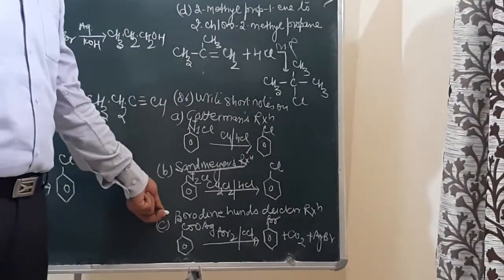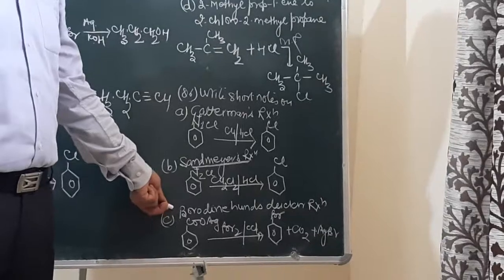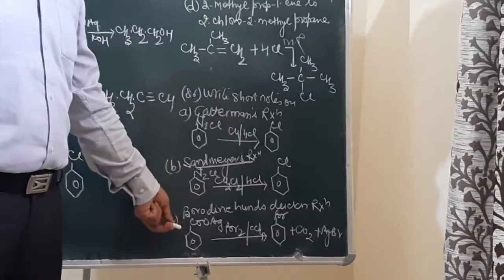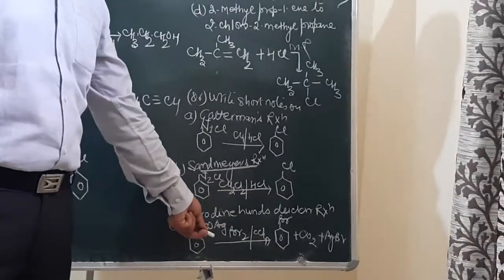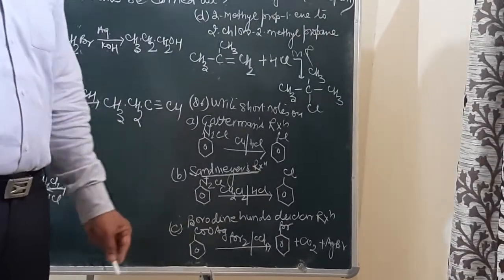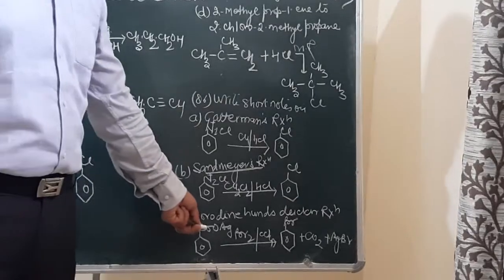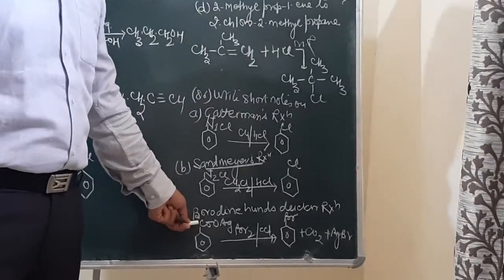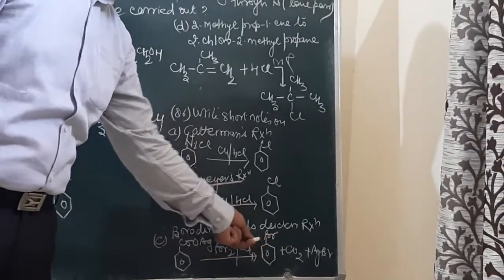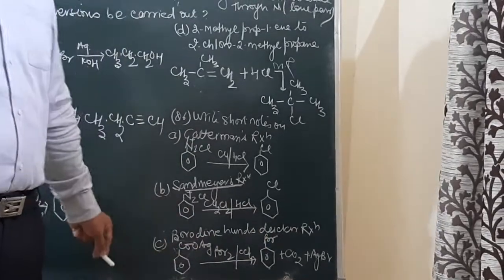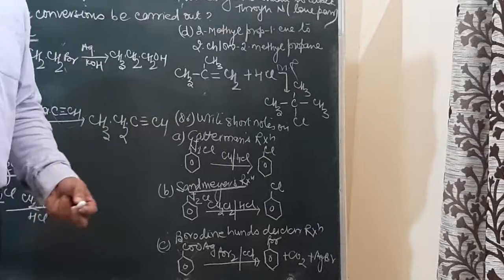Then the Borodin-Hunsdiecker reaction, a method to reduce the number of carbon atoms. When the silver salt of a carboxylic acid is made to react with bromine in presence of carbon tetrachloride and heated, it results in the formation of a bromo compound. Here the number of carbon atoms is reduced as it is a decarboxylation reaction. CO2 and AgBr will be given out, and Br will be substituted, forming bromobenzene.